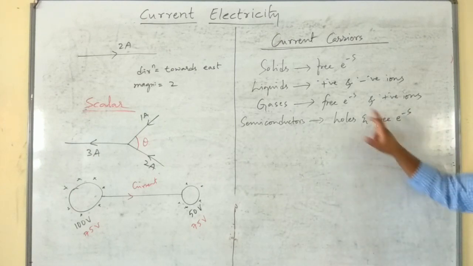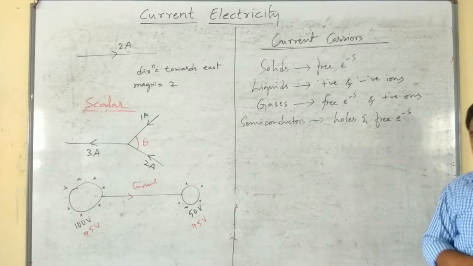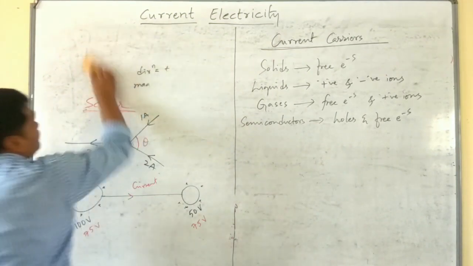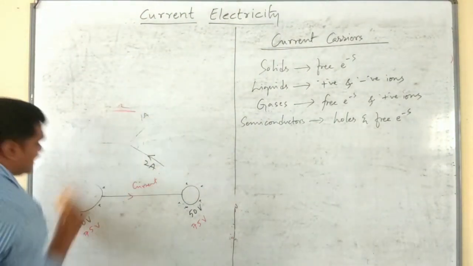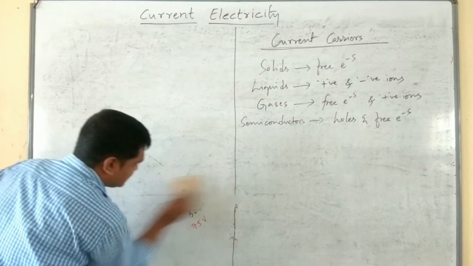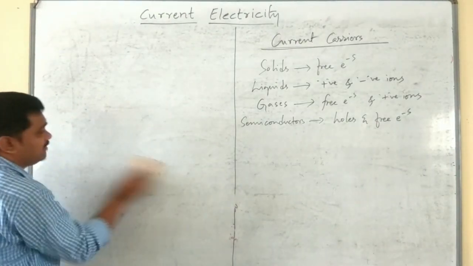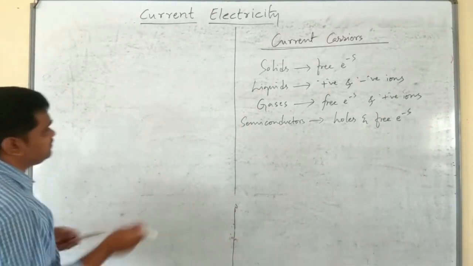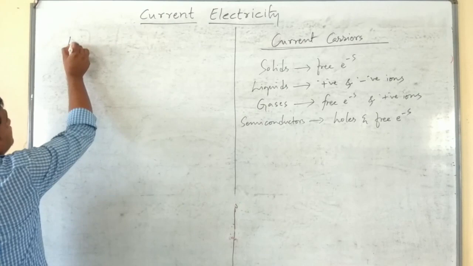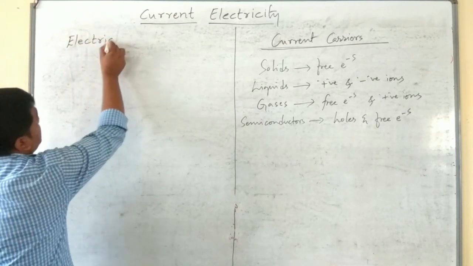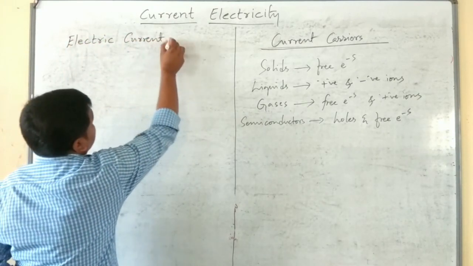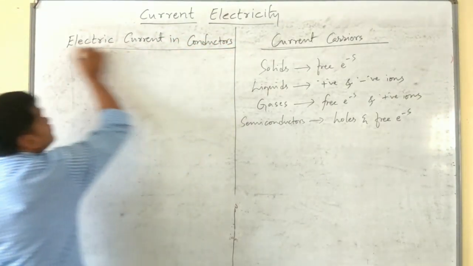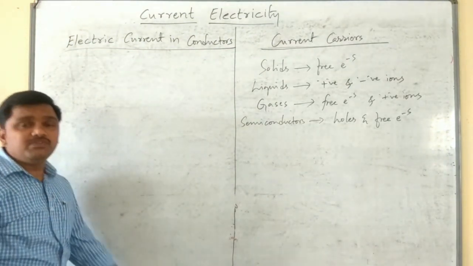Please remember, actual electrons are different from free electrons, isn't it? If we go to the microscopic view, an atom consists of a central nucleus surrounded by various electrons which are revolving in circular orbits, isn't it? So let us take the concept of electric current in conductors. Conductors are famous for free electrons.